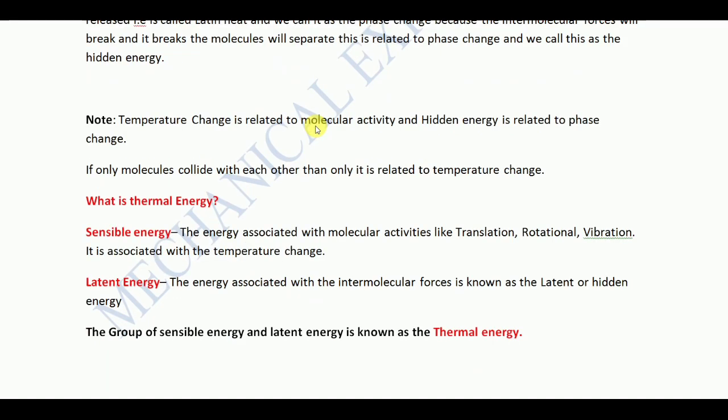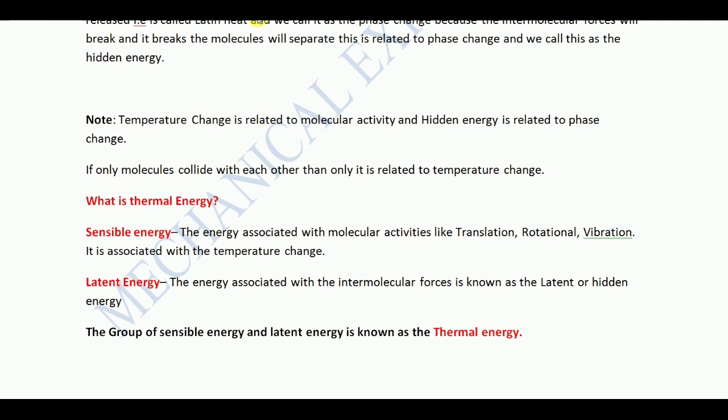That's all. If anyone asks what is thermal energy, it is a group of sensible energy and latent energy. Definitions: the energy associated with molecular activity like translation, rotation, vibration, which is related to temperature change, is termed sensible energy. We already studied that, right? And latent energy is the same thing. The energy associated with intermolecular forces is said to be latent energy or hidden energy. And when you combine these two, the group of sensible energy and latent energy, it is termed thermal energy. Hope, friends, you understand this.